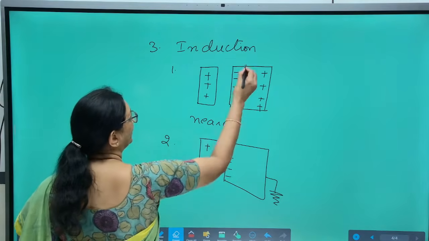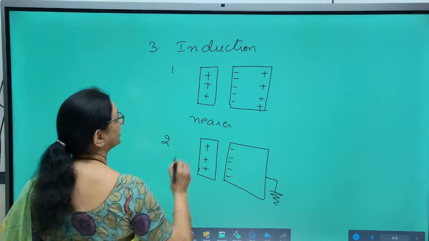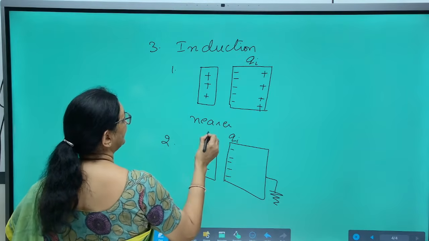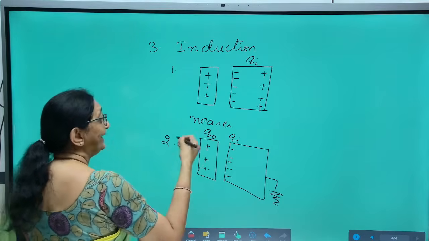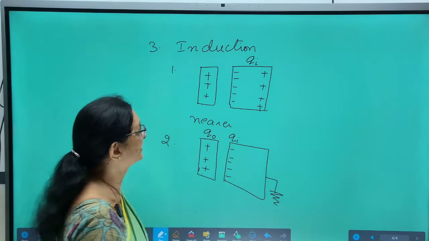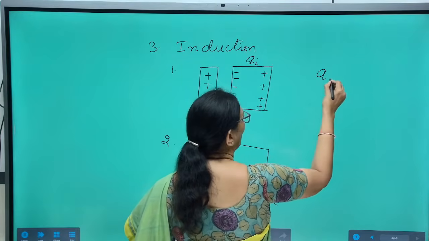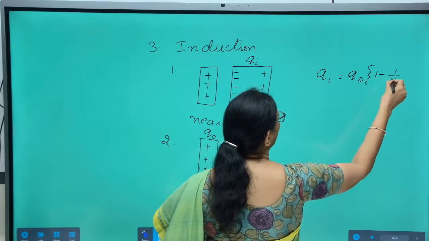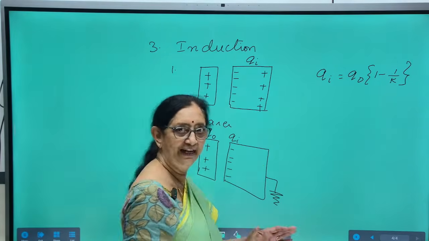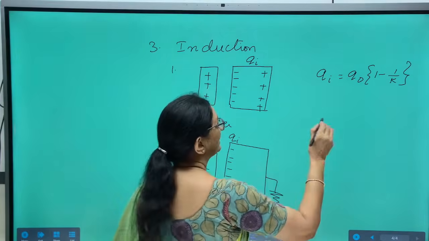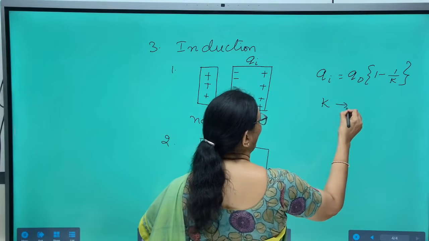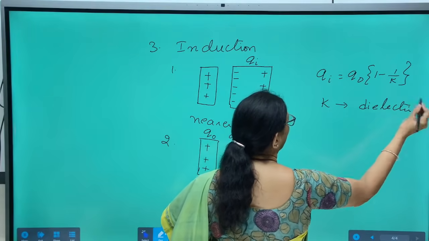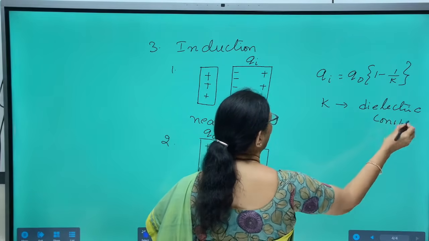So, let Qi be the induced charge here, and Q naught the inducing charge. The relation between them is Qi is equal to Q naught into 1 minus 1 by K. This we will be learning in capacitors basically. Here, K is known as the dielectric constant of the material.